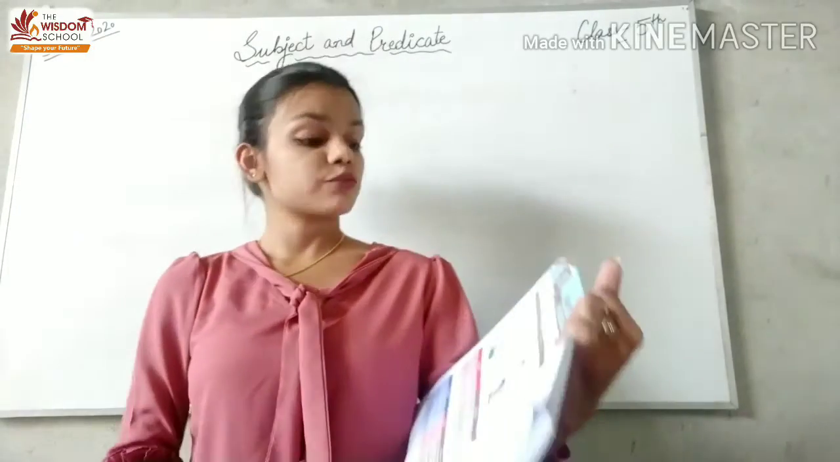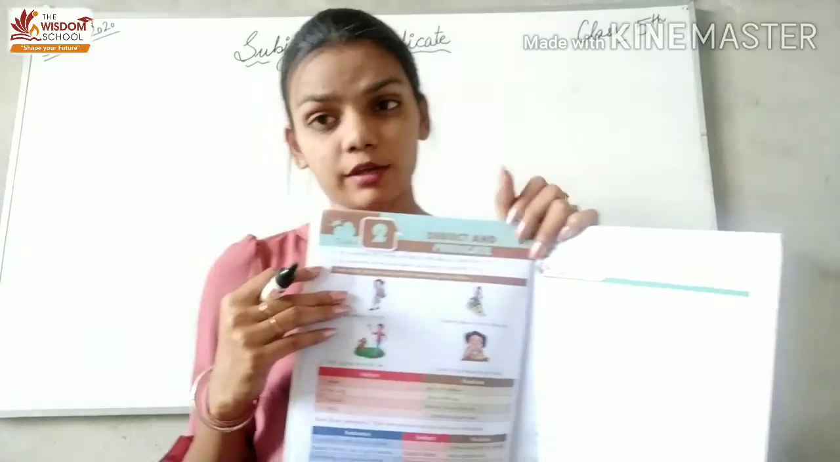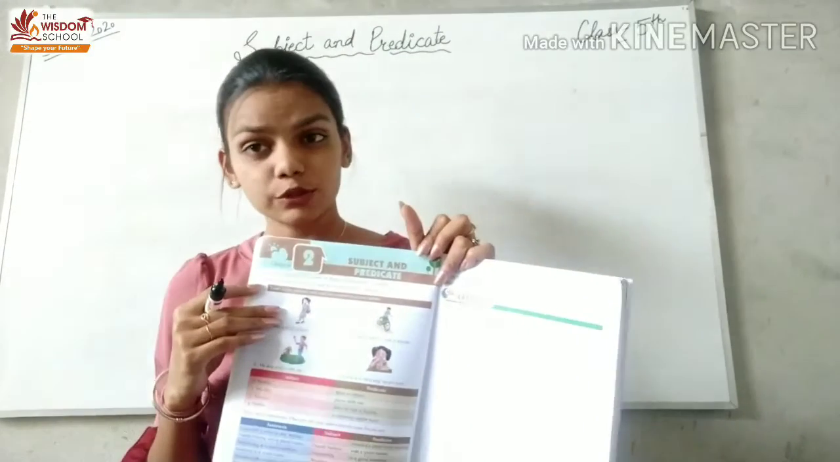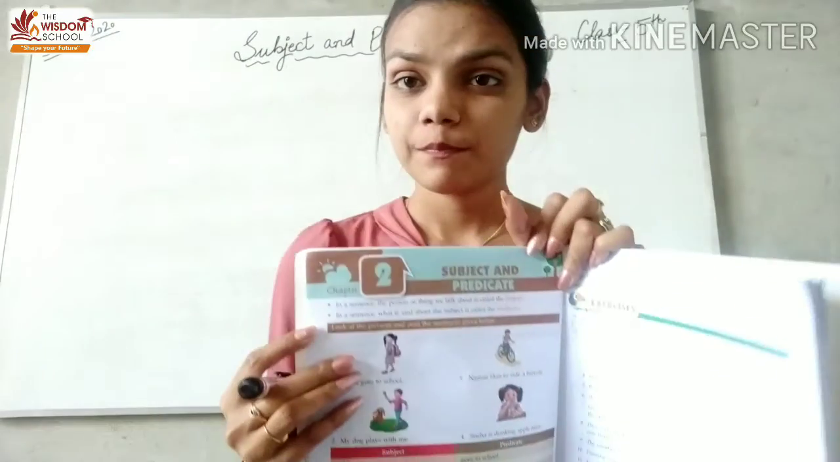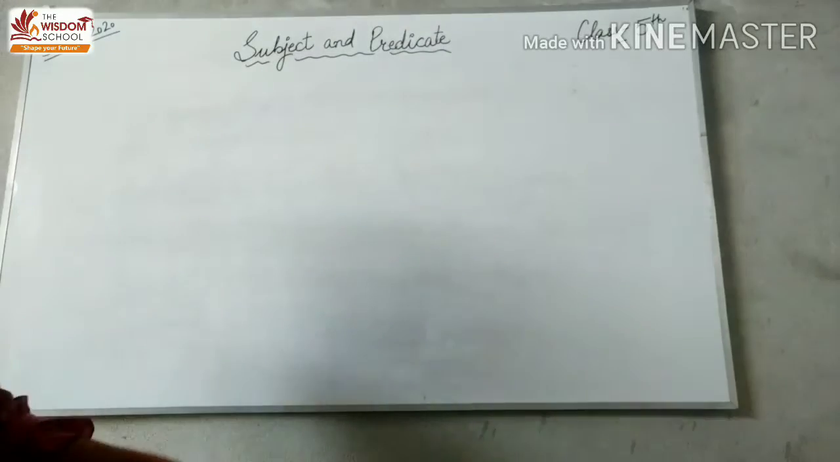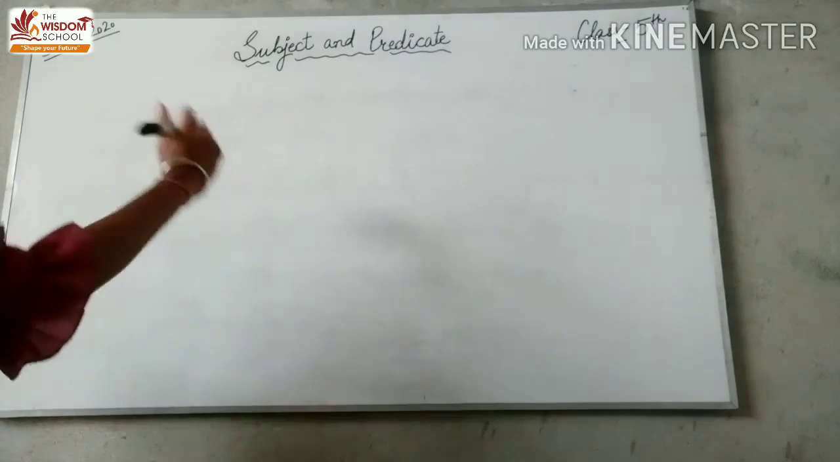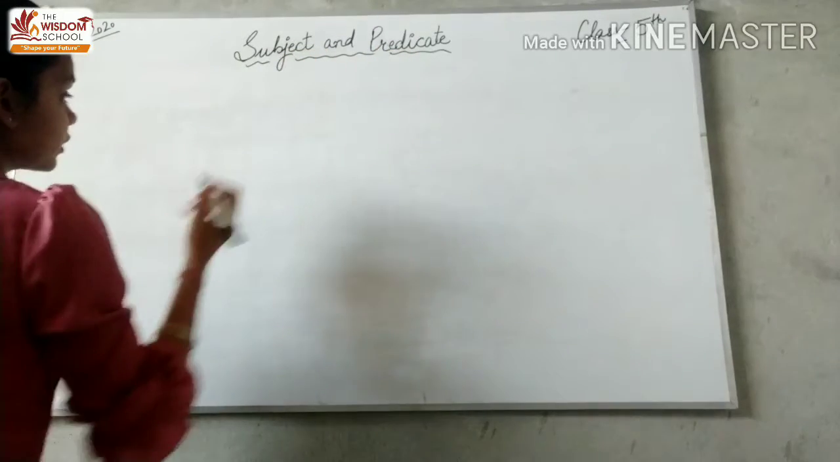which is subject and predicate. So today, class 5, we are going to do chapter number 2, which is subject and predicate. Okay, so we are talking about subject and predicate. I'll tell you what is subject and what is predicate.